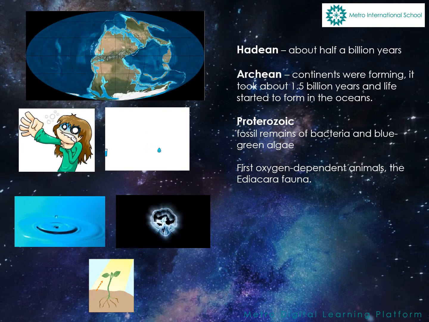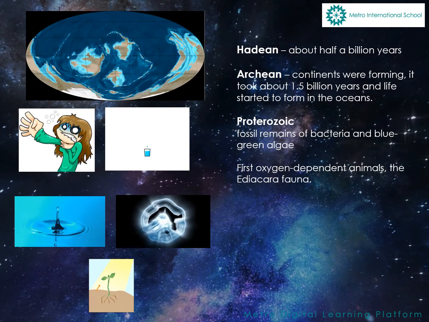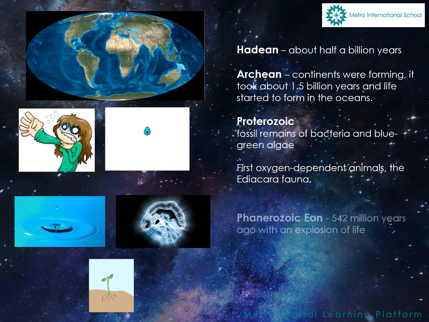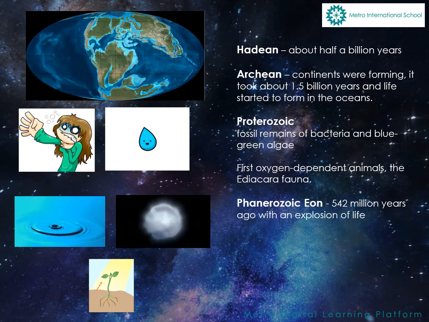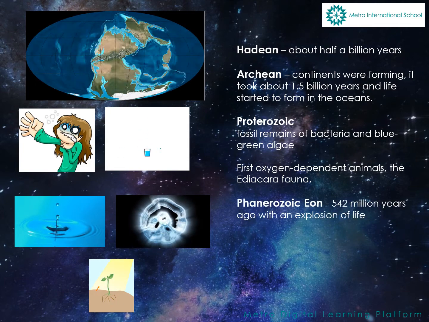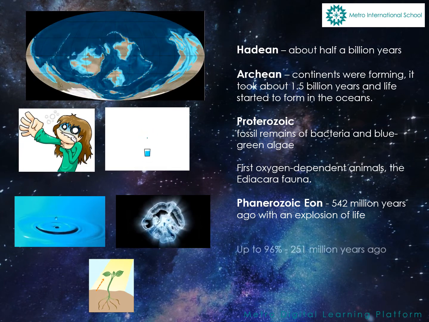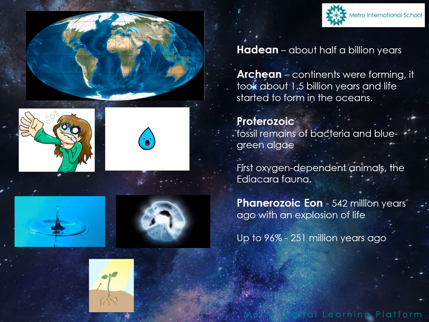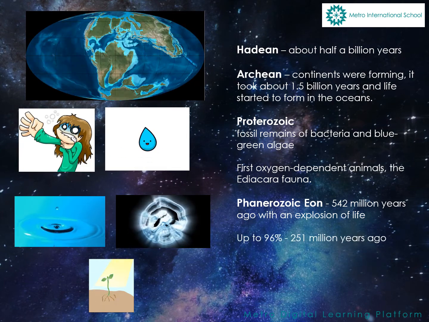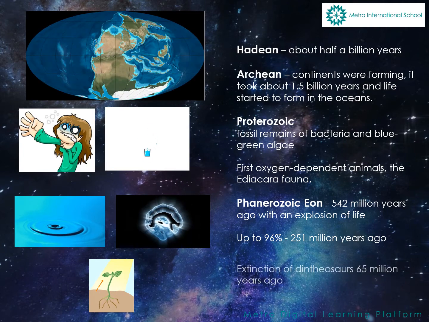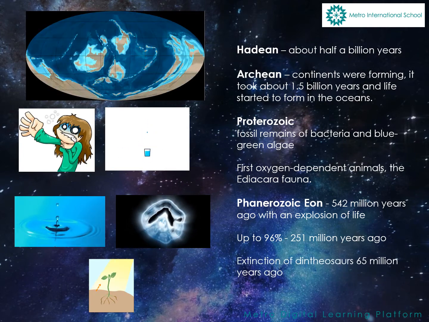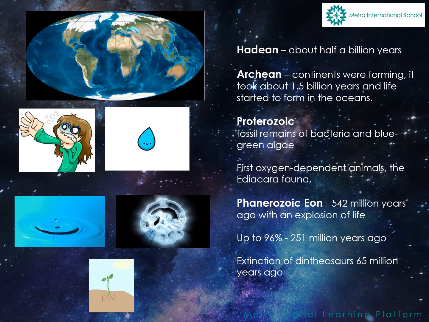Phanerozoic means period of visible, obvious life. Having seen many notable changes throughout its history, the Phanerozoic eon began 542 million years ago with an explosion of life. Up to 96% of all life on Earth was wiped away 251 million years ago, and the extinction of dinosaurs 65 million years ago gave way to the rise of mammals.